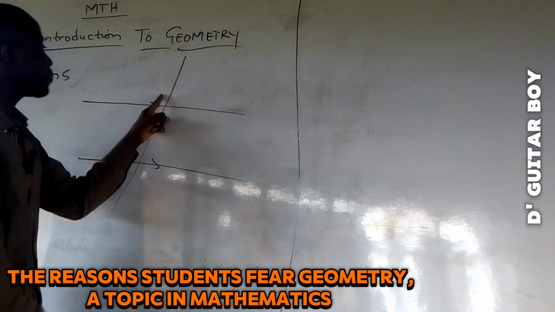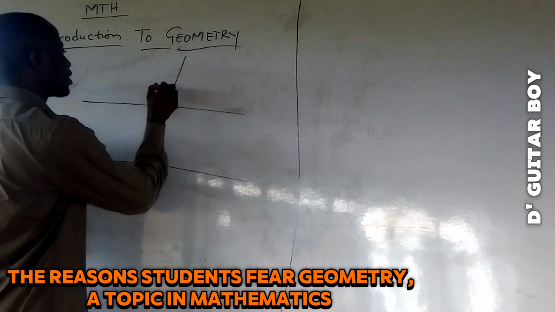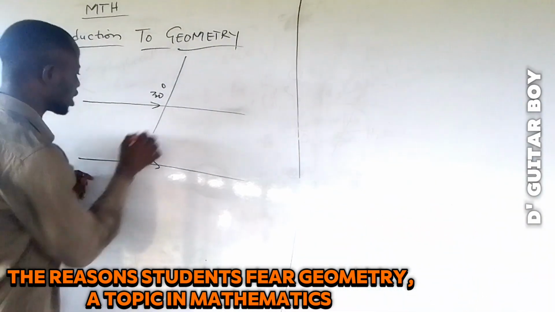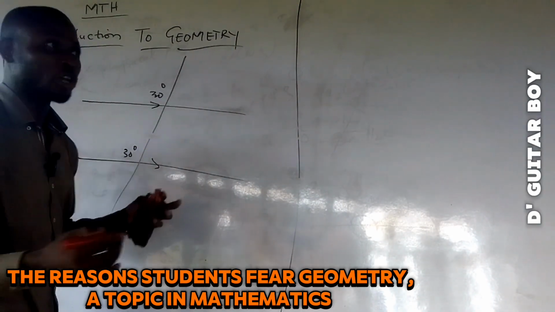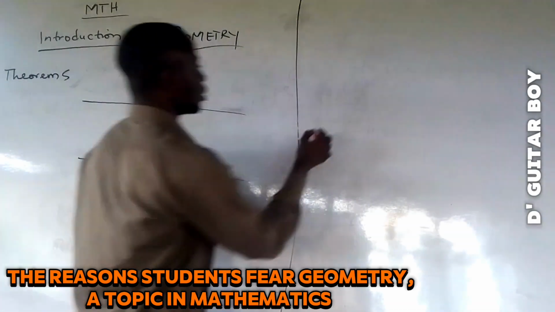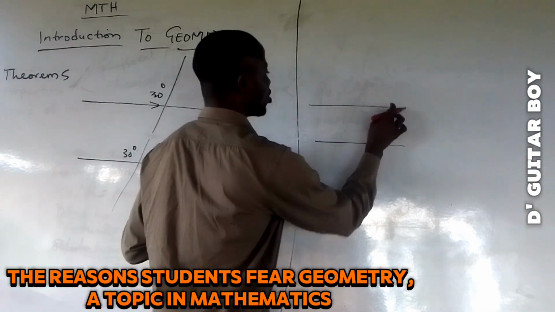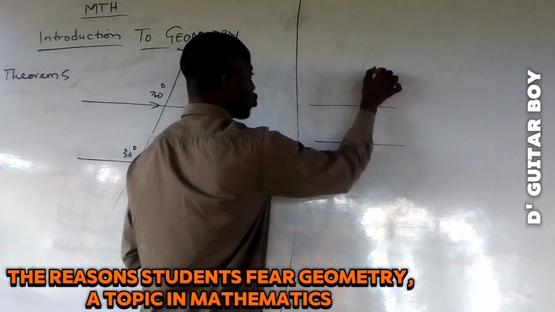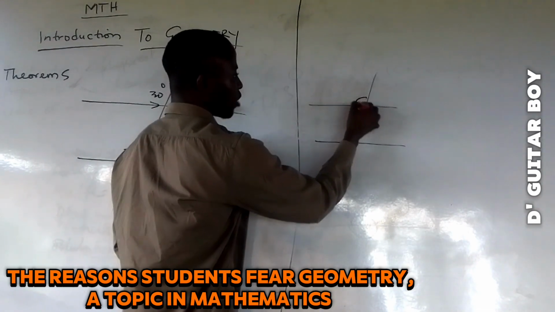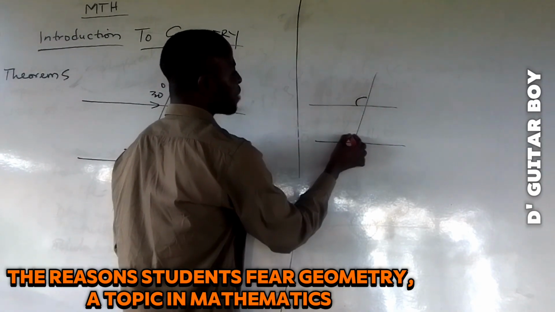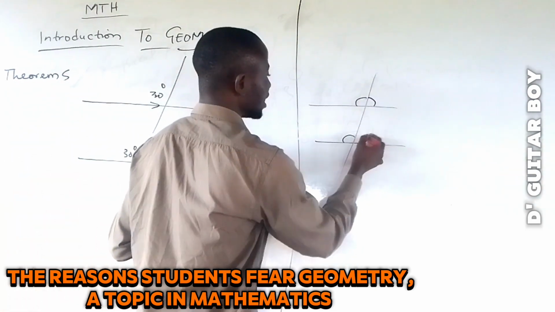So this angle corresponds, which means if this place is 30 degrees, you don't need to solve anything. You already know that here must be 30 degrees because this is the theorem. You can go and do it in real life. Maybe you have a straight plank here and another straight plank here, you measure the distance from here to here, then draw a straight line, or put another straight rod, cross it, and measure this angle. If you measure this angle, you will see that it's the same as this angle. That's the theorem. If you also measure this angle, you will see that it's the same as this angle.